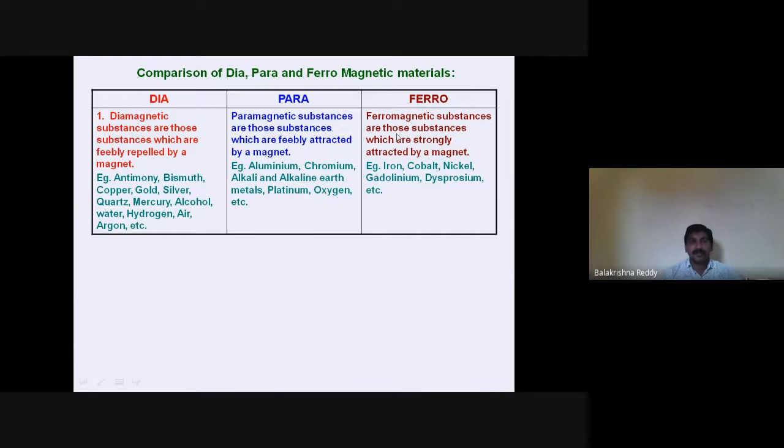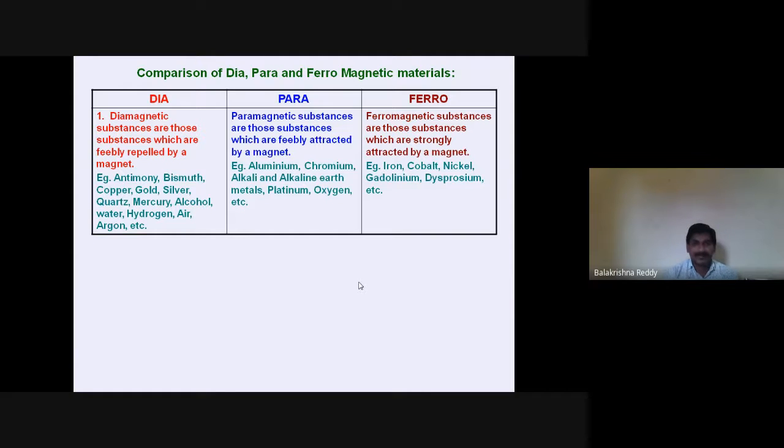Now you can see how the behavior of diamagnetic, paramagnetic and ferromagnetic material takes place. First of all, let us see by comparison, so it will be understood very clearly.